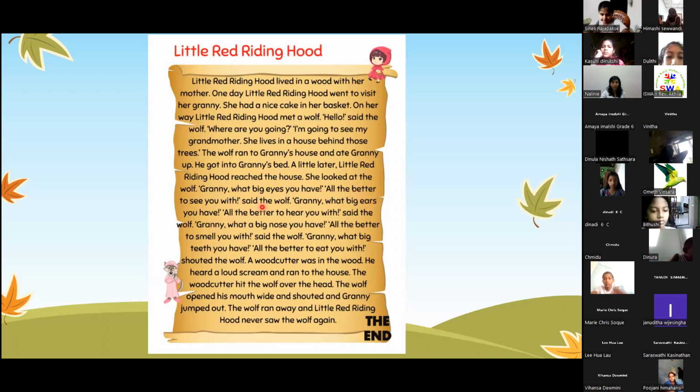Eyes you have. Okay, see you. Said the wolf. "Granny, what big ears you have, all the better to hear you with." Said the wolf. "Granny, what big teeth you have, all the better to eat you with." Shouted the wolf.